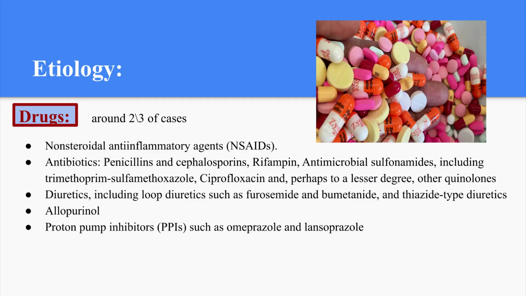When we talk about etiology, around 2/3 of cases are secondary to drugs. The most important drugs are painkillers like non-steroidal anti-inflammatory drugs, antibiotics like penicillins, cephalosporins, trimethoprim sulfamethoxazole, which is Septrin, and quinolones like Cipro. Also diuretics like furosemide and thiazide. And one of the most common drugs we use in ICU is PPI. Omeprazole and lansoprazole can cause acute interstitial nephritis.